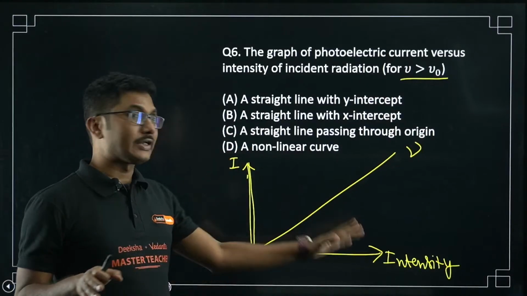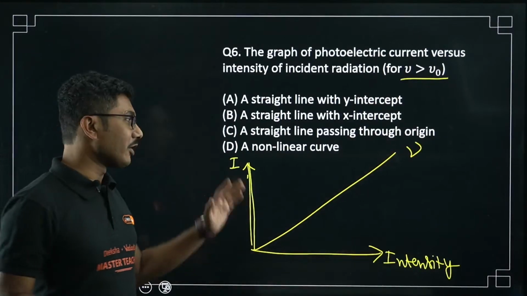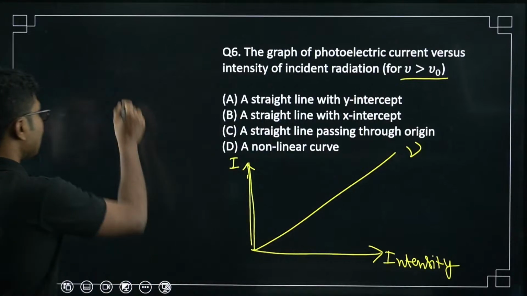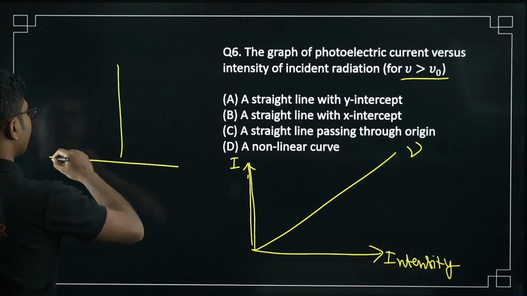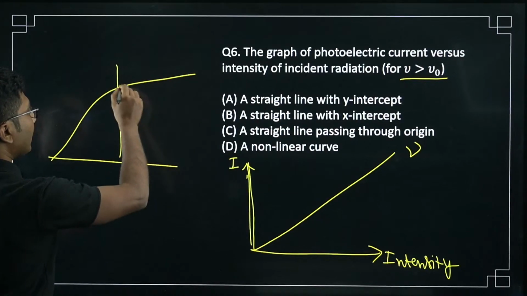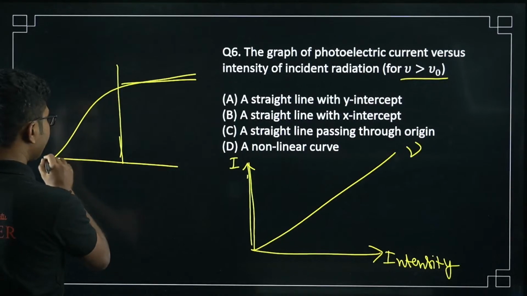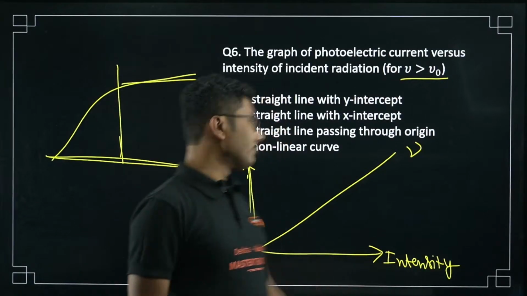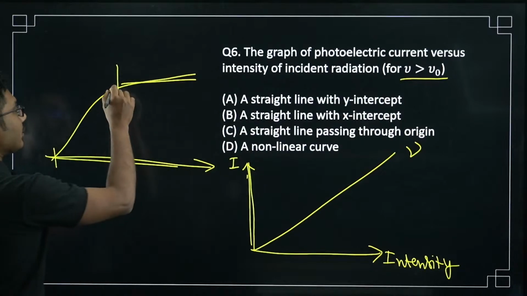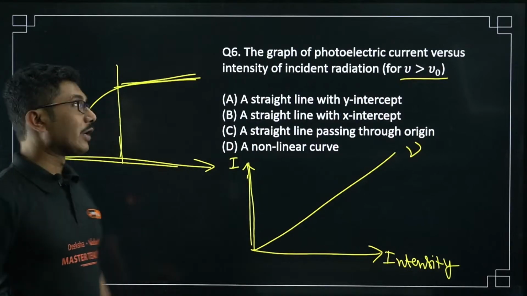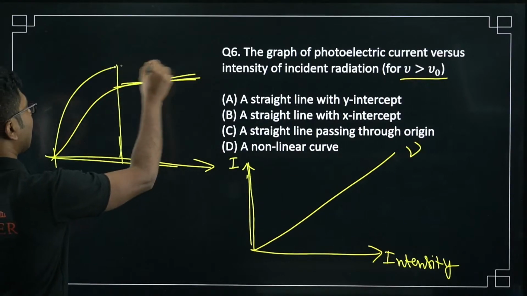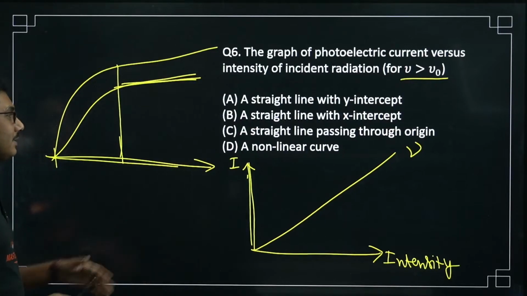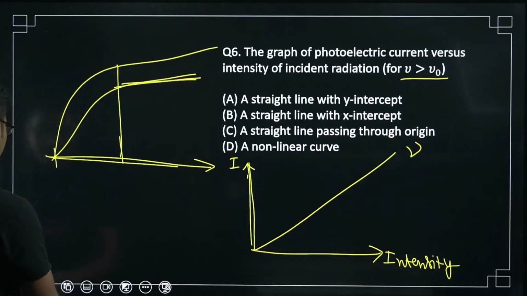If there was a frequency versus current graph or any other type of graph, then there is a different kind of graph for intensity like this. Okay, but that is a potential versus current graph. So as you are increasing the potential in this, you call it stopping potential. So this is the saturation current. Okay, for different intensities the graph will be like this, right? But that is non-linear, only for different types of graph.